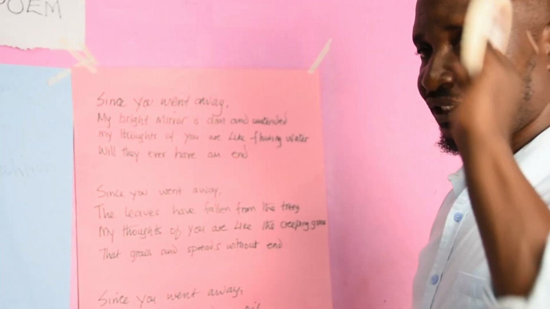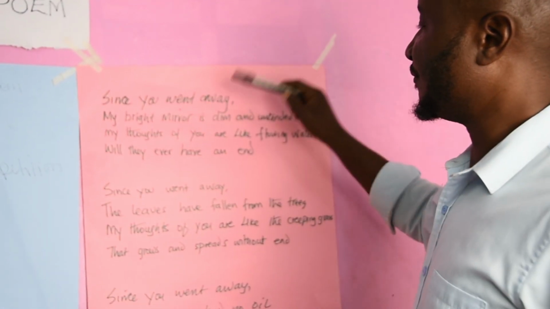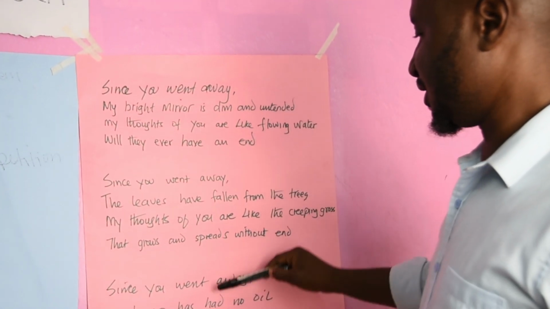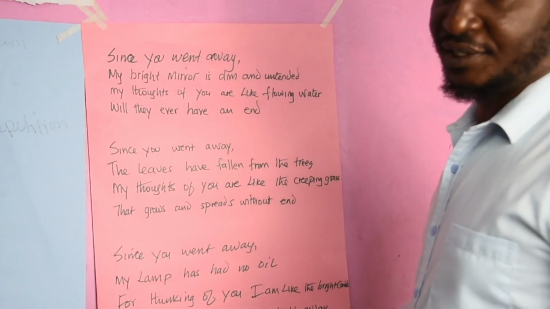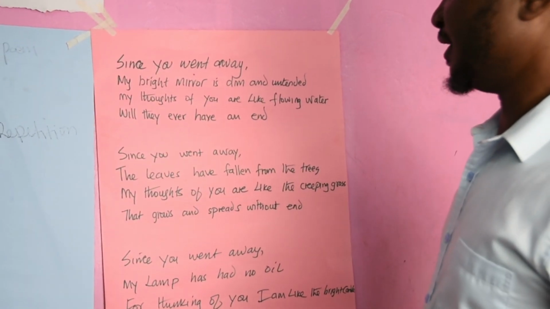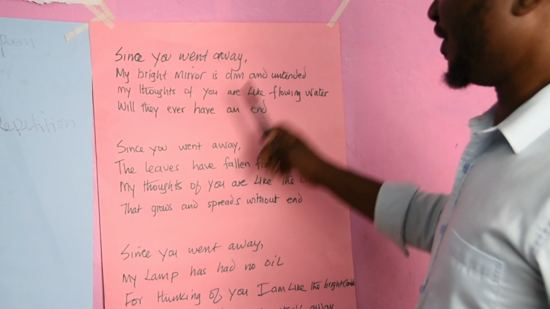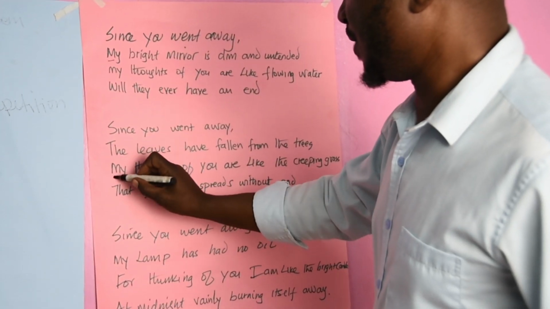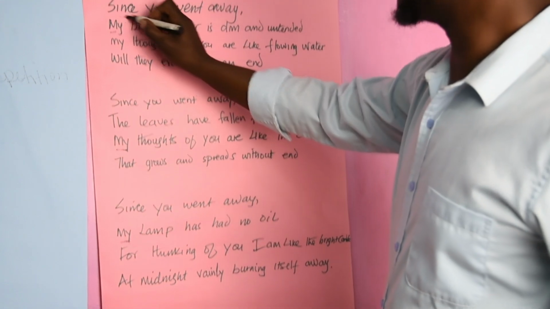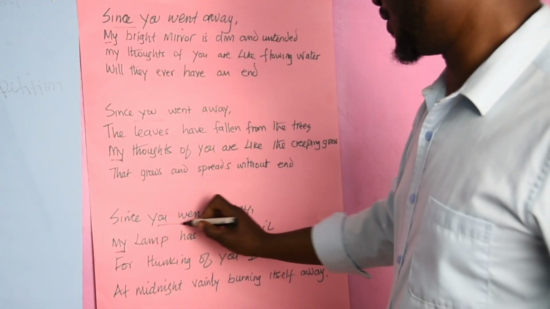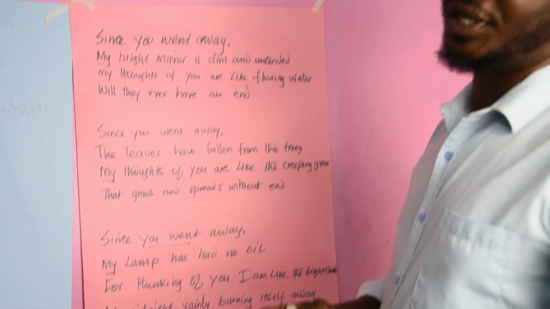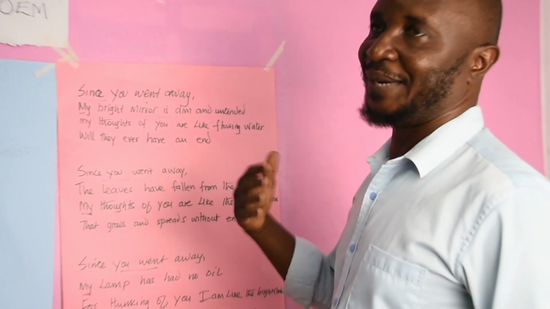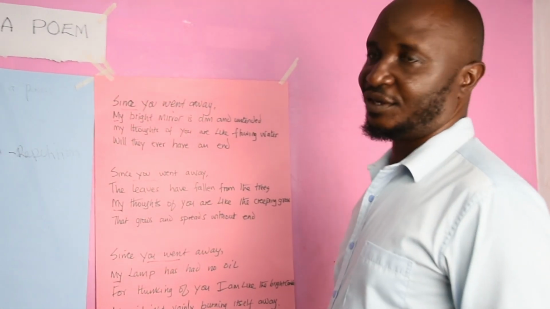Yeah, that's right. That is true, that each and every first line of each stanza is repeated. We also have a repetition of the word my. So it is this repetition that helps us to bring out the rhythm or the pattern that you have in poems.